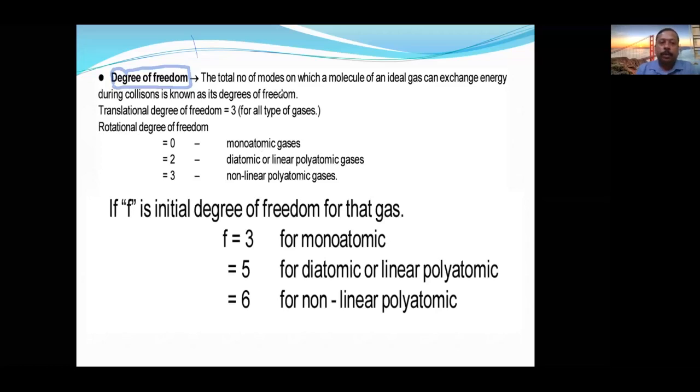Okay. So degree of freedom is the total number of modes on which a molecule of an ideal gas can exchange energy. In the previous slide we understood what an ideal gas is. In thermodynamics, the ideal gas definition is different from the states of matter definition. We have already defined it in the previous slide. If you got any problem, pause the video and go back. Then you can check it again.